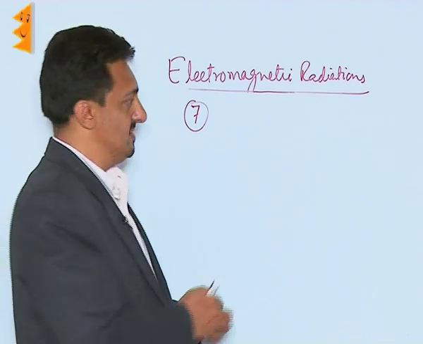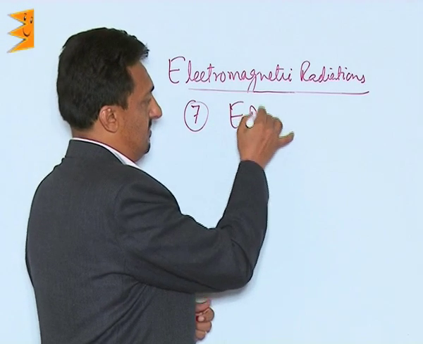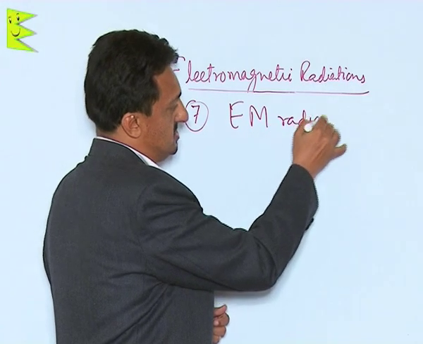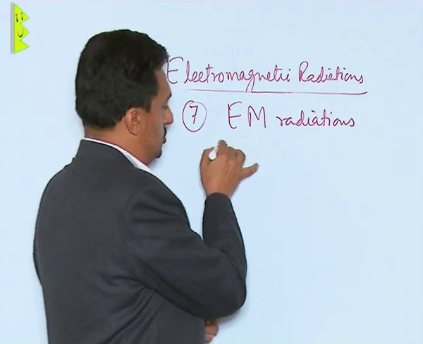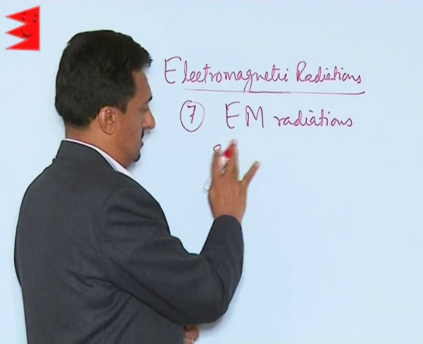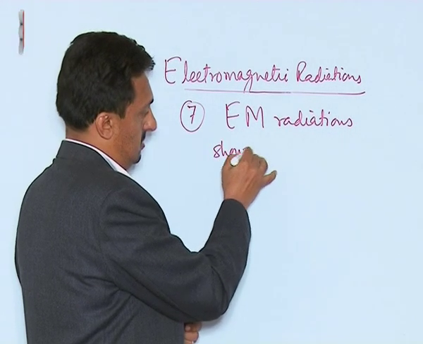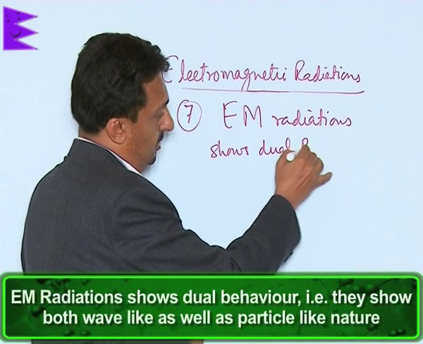The point says the EM, electromagnetic radiations, show dual behavior.